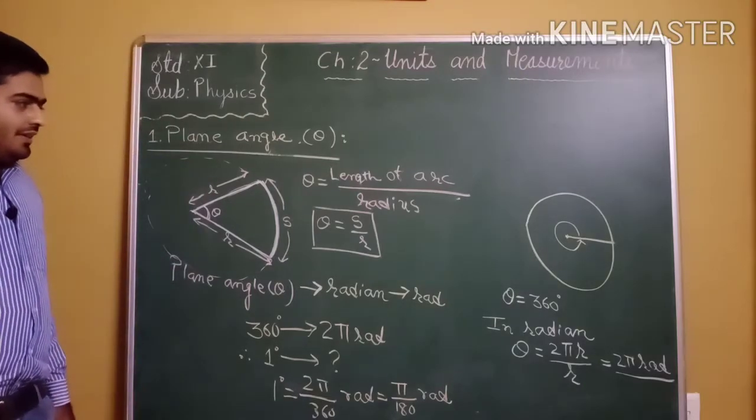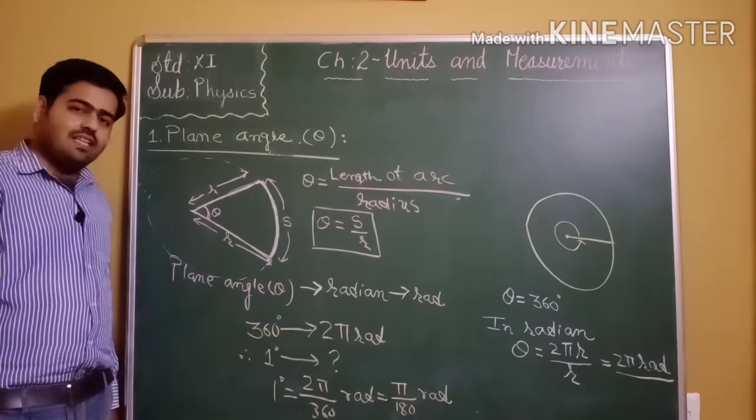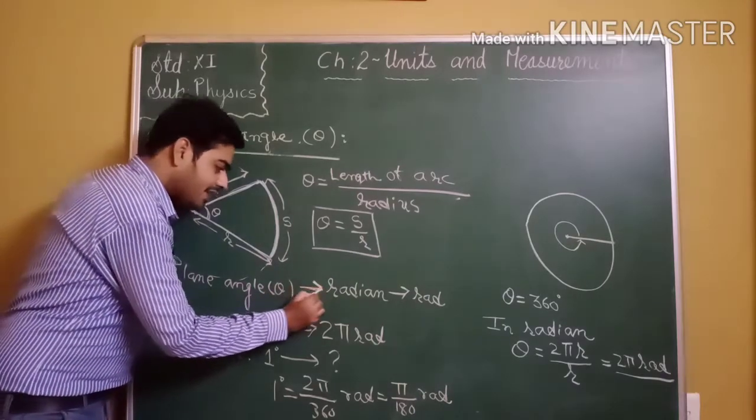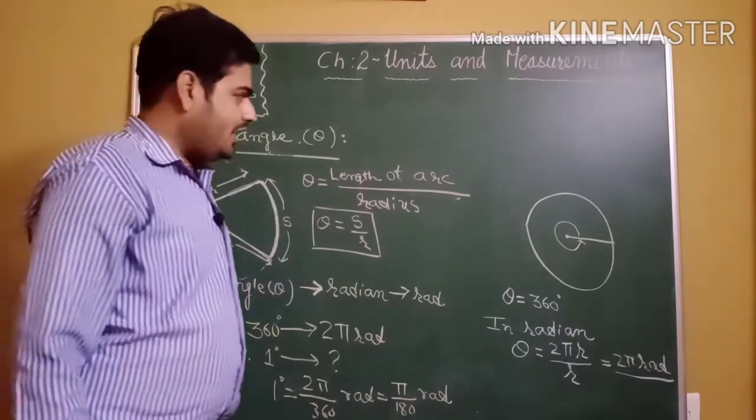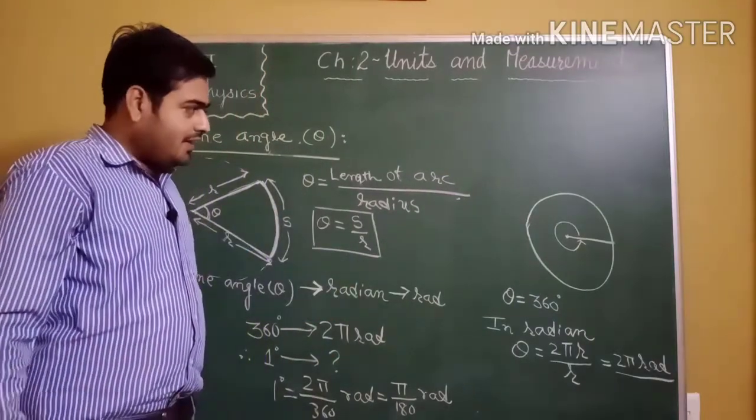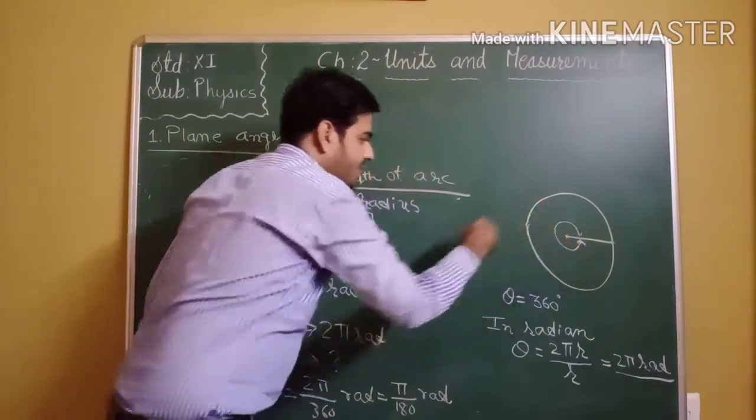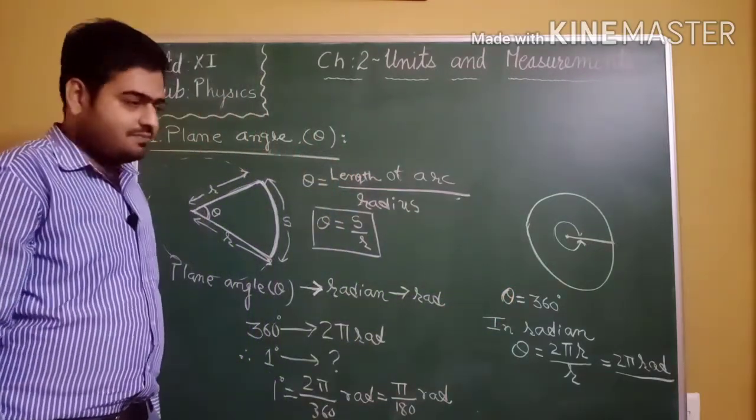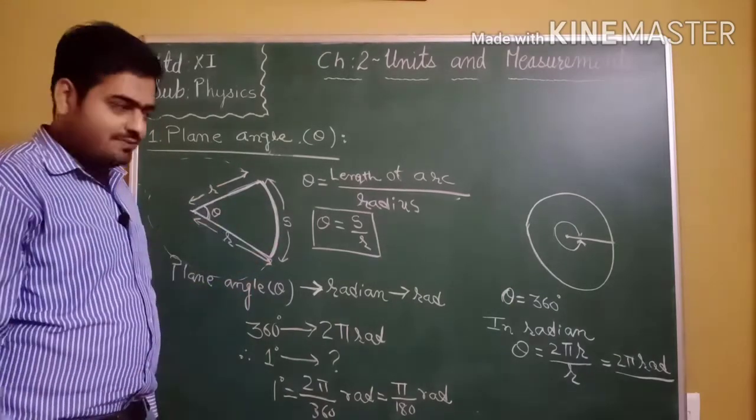Till now you have measured plane angle theta in degree, but in SI unit we measure plane angle theta in radian. So what is the relation between degree and radian? Let us find it. Let me consider one circle. This is the complete arc, and when we come back to the same point in the circle, the angle traversed is theta equal to 360 degree. So in degree, plane angle theta is 360 degree for a complete circle.